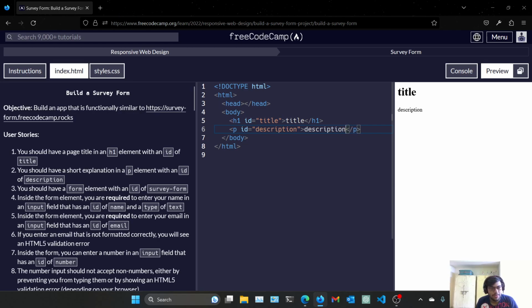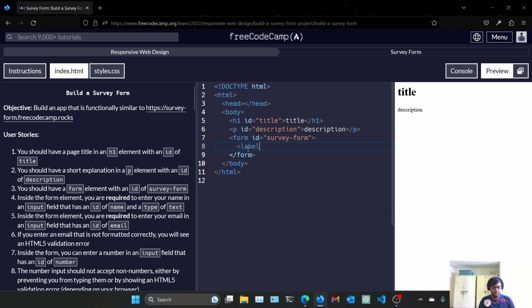Description. And now we have to add a form element with the ID of survey-form. In this form, we need to enter a name.